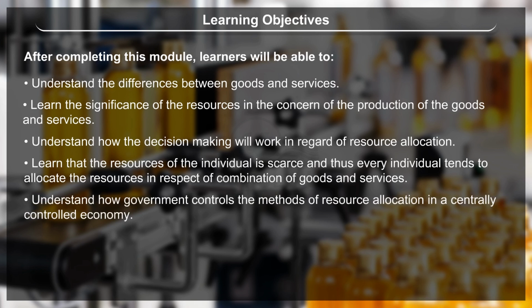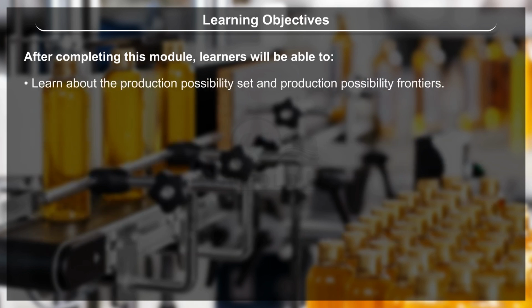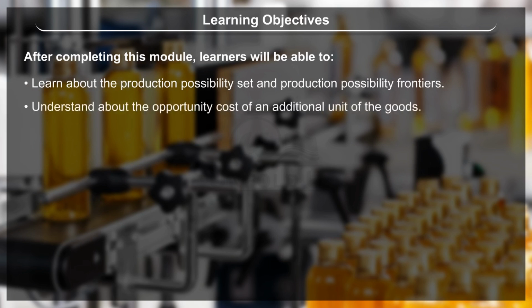Understand how government controls the methods of resource allocation in a centrally controlled economy. Learn how government controls the ways of distribution of the final goods and services in the centrally controlled economy. Learn about the production possibility set and production possibility frontiers. Understand the opportunity cost of an additional unit of a good.